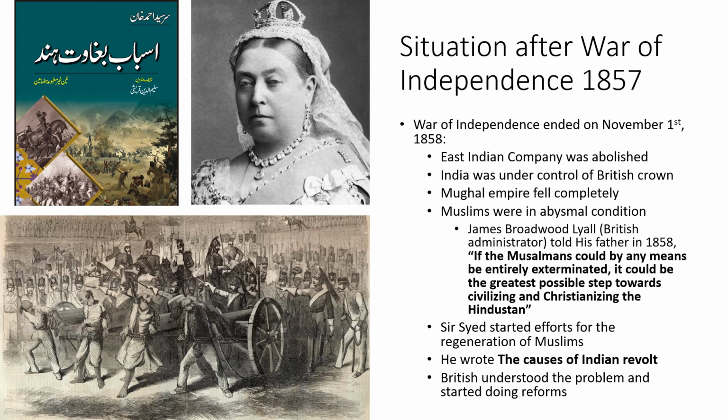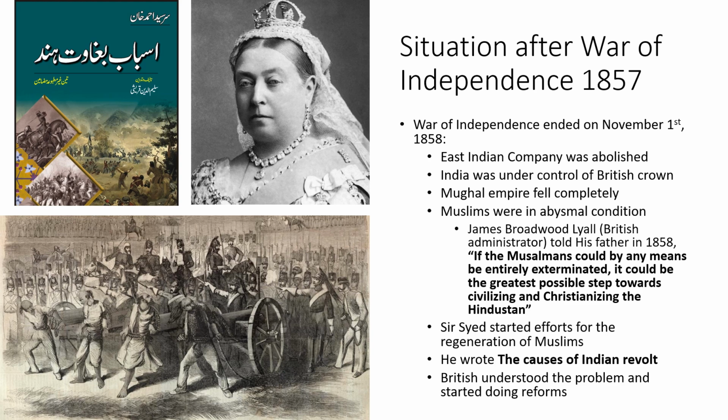So now we would continue from the situation after the War of Independence 1857. What happened after the War of Independence? The War of Independence actually ended on November 1st, 1858. After it, the East India Company was abolished and India came under the direct rule of the British Crown.